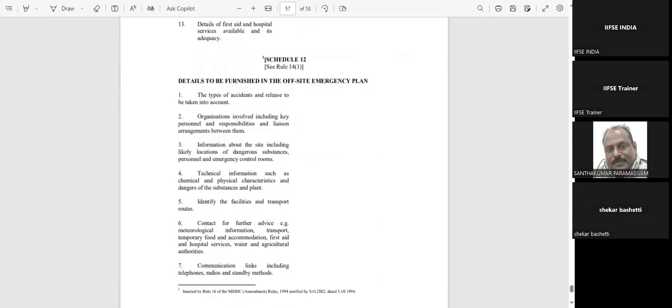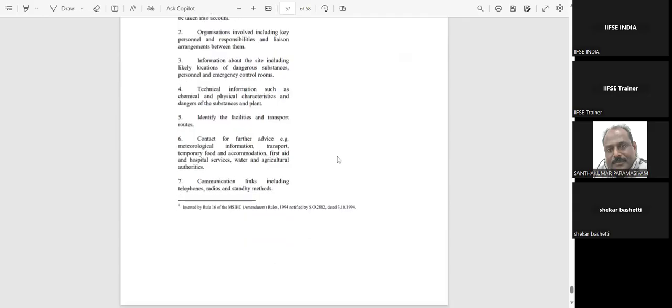Then details of the off-site emergency plan, like type of accidents and releases to be taken into account, and organizations involved including key personnel and also responsibilities and liaison arrangements between them. Then information about the site including likely locations of dangerous substances, personnel, emergency situations, and technical information such as chemicals and the physical characteristics of the dangerous and other substances, and identity of the facilities and transport routes. So identity of the facilities means where all these MAH installations are there and how they are transporting the chemicals and by which route.